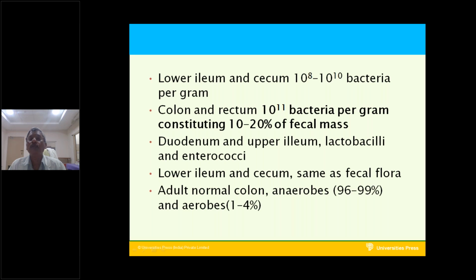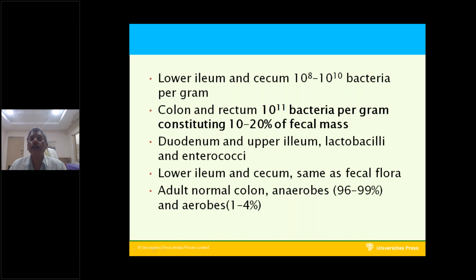For 1 gram of feces, 10 to the power of 11 anaerobic bacteria are present. Most of the bacteria are anaerobic; aerobes like E. coli, Proteus, and cocci make up only 1 to 4%.